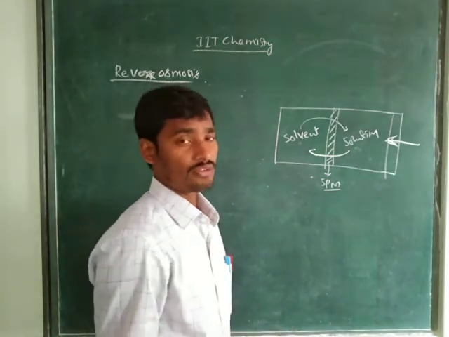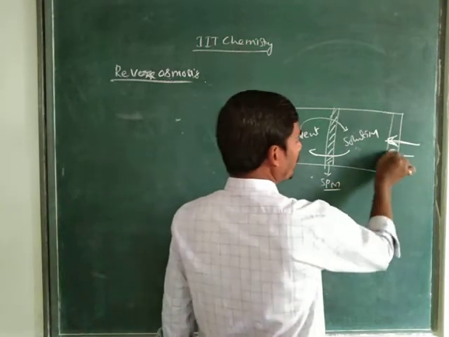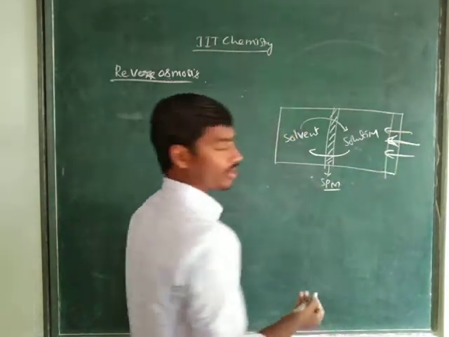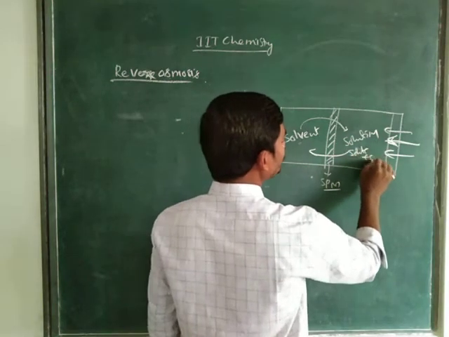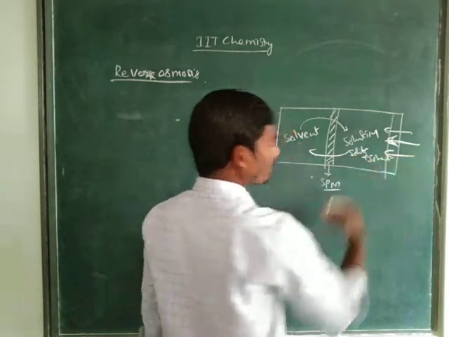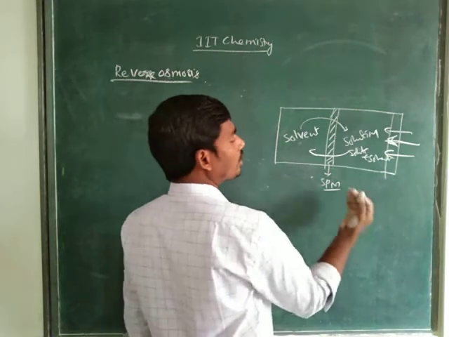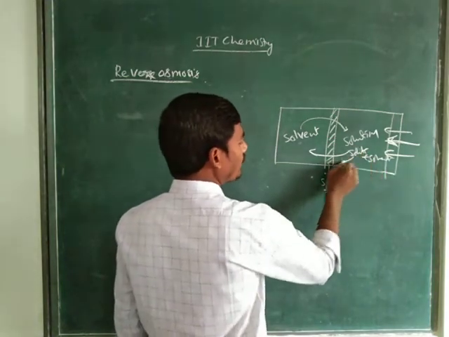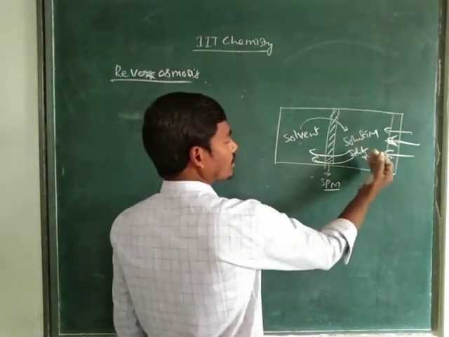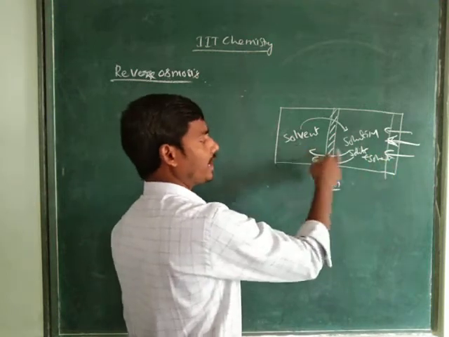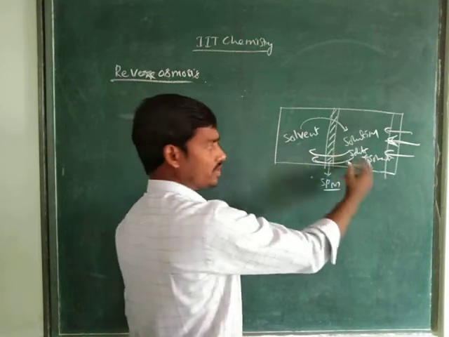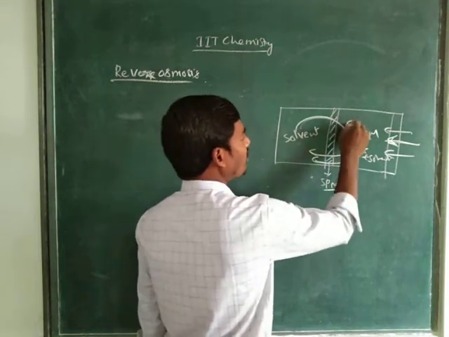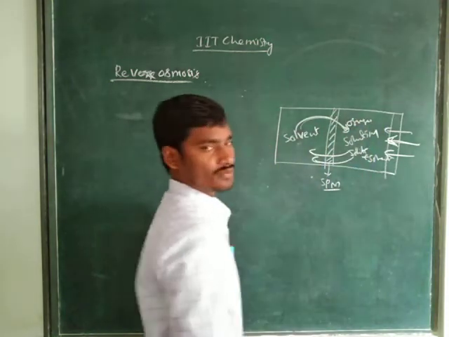Then what will happen here? Suppose we apply some more pressure. The solution has solute and solvent. When you apply more pressure, the solvent from the solution enters into the solvent. So solvent from the solution entered into the solvent. This is considered as the osmosis process.